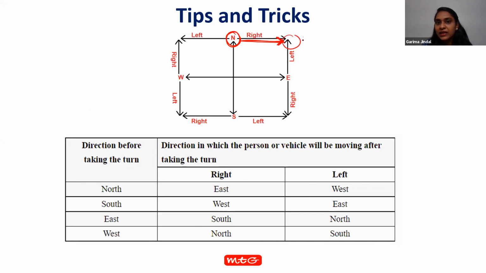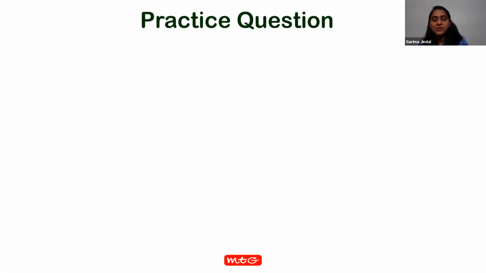We will be facing in the east. And when we are facing north and want to move in the left direction, where will we be facing? In the west, right? So this is the tips and tricks. If anybody has any kind of doubt, please ask in the chat box or Rahul sir will answer.